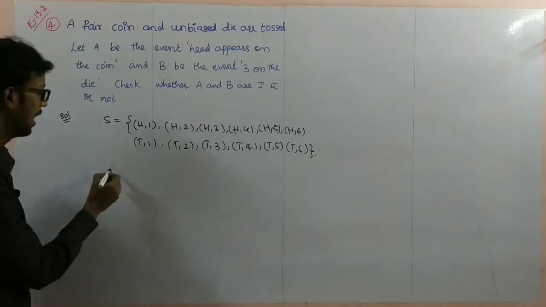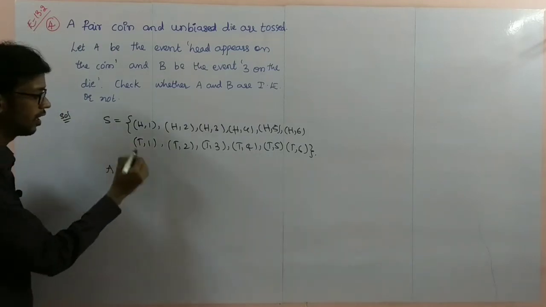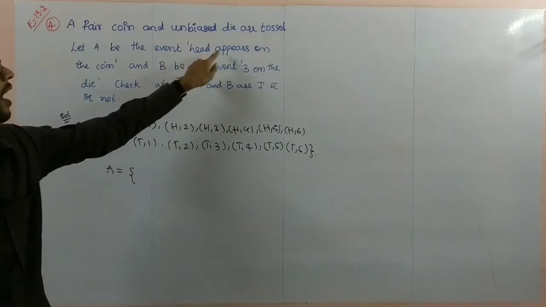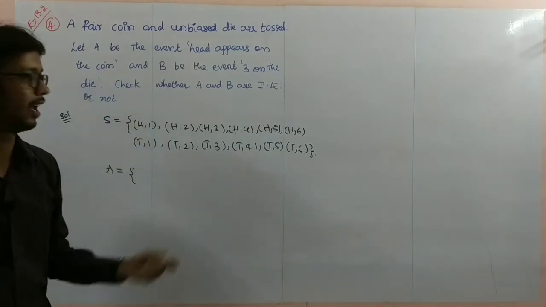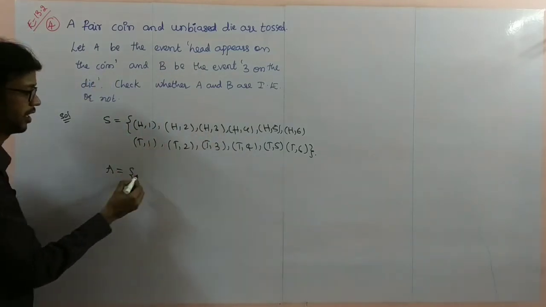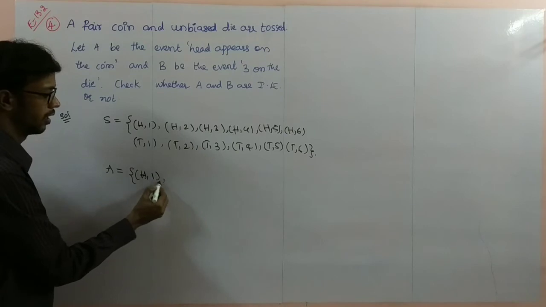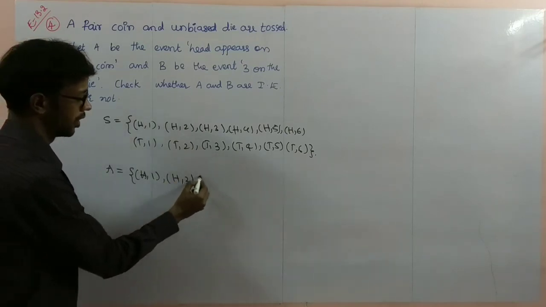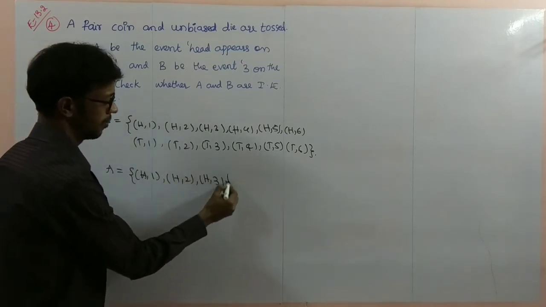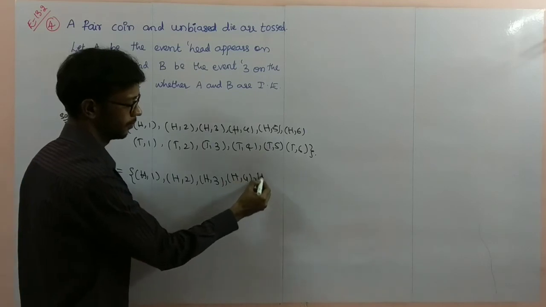Next, event A: a head appears on the coin. That means 6 outcomes: H comma 1, H comma 2, H comma 3, H comma 4, H comma 5, H comma 6.